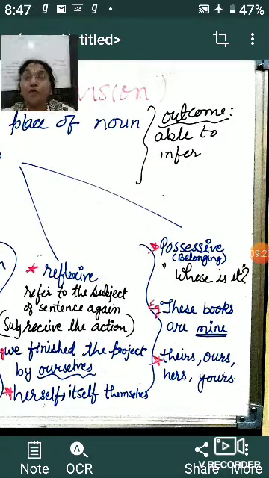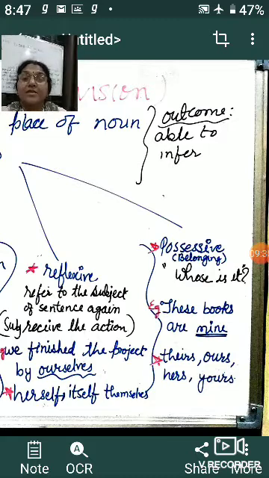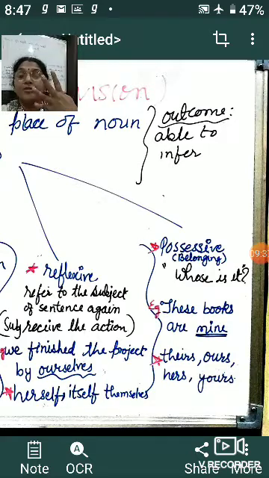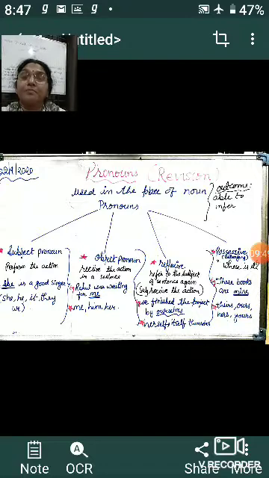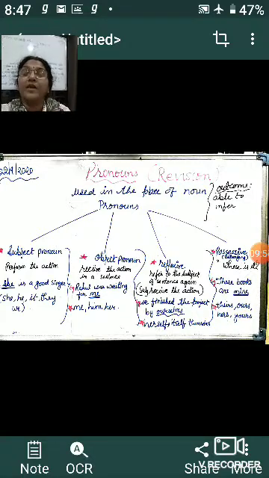We have already done most of the exercises, or we have done all the exercises. Now I hope you must have understood the four different kinds of pronouns. First is the subject pronoun, second is the object pronoun, third is the reflexive pronoun, and lastly the possessive pronoun. I hope you must have understood with the help of this flow chart what a pronoun is, what the four pronouns are, and how we can identify which is the subject, object, reflexive, or possessive pronoun.